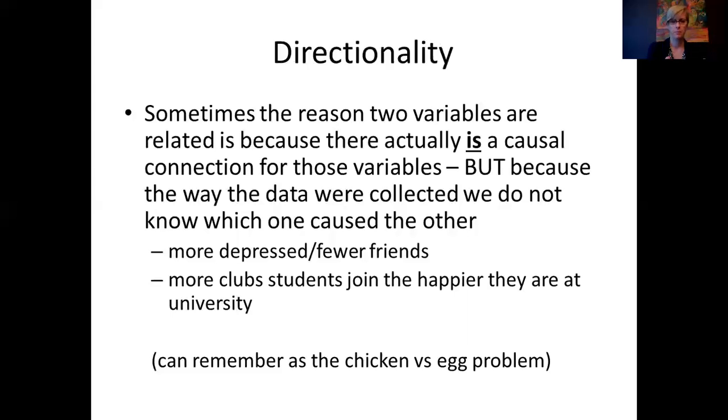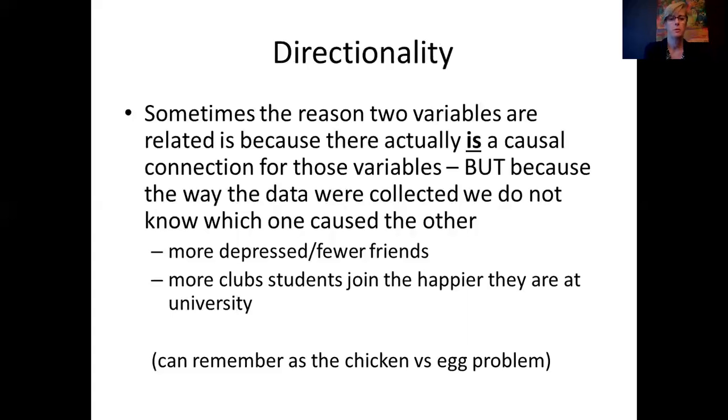One causes the other. Now, sometimes this is true. So sometimes the association is there because of this underlying causal connection. The problem is because of the way we collected our data, we don't really know if it's cause and effect. One of the reasons we might not know is because we don't have directionality. We don't have temporal precedence in a lot of the things we do measure.